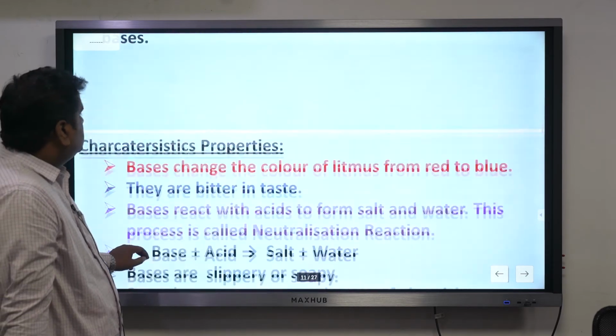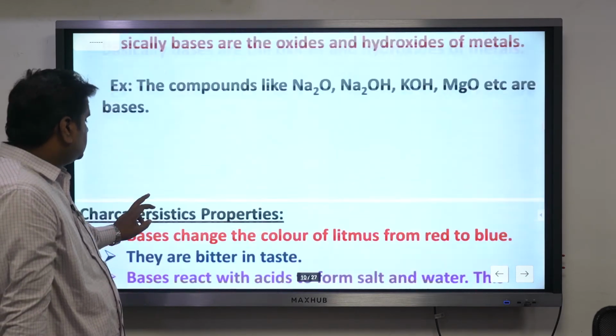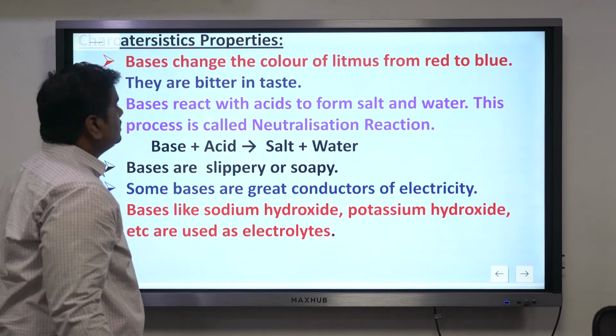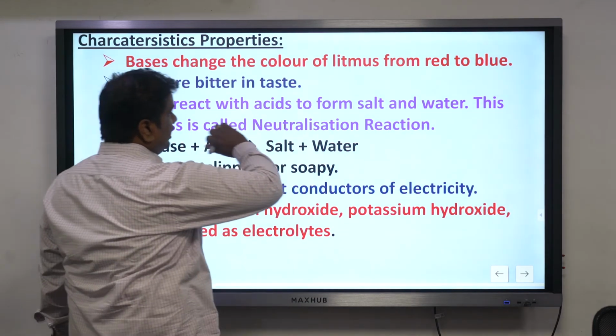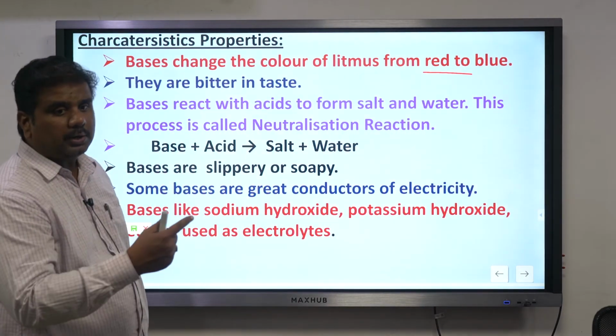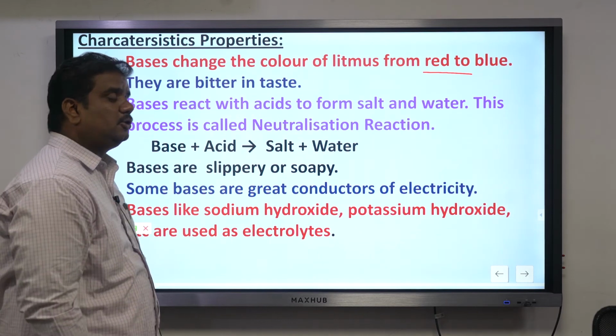Then bases. So do we require bases? Yes. So we're talking about the case of bases. Now these bases change the litmus paper from red to blue. Acids were changing from blue to red. Bases change from red to blue.